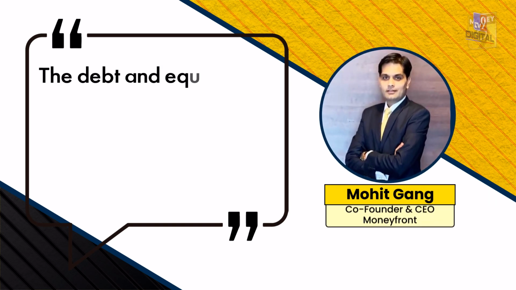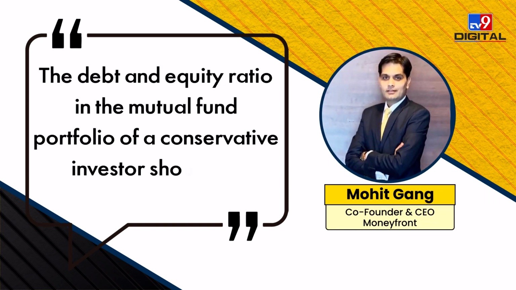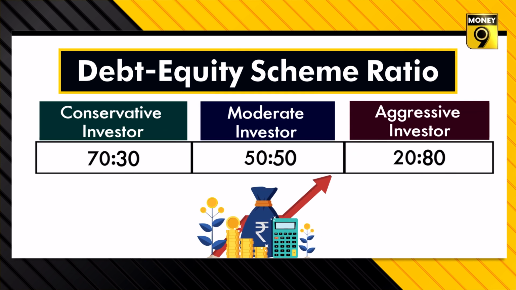In this table as well, emphasis has been placed on the importance of diversification by including different mutual funds in each category. Speaking on this, Money9's co-founder and CEO Mohit Gang says that a conservative investor's mutual fund portfolio should have a ratio of 70:30 between debt and equity. That is, 70% investment in debt schemes and 30% investment in equity-related schemes.